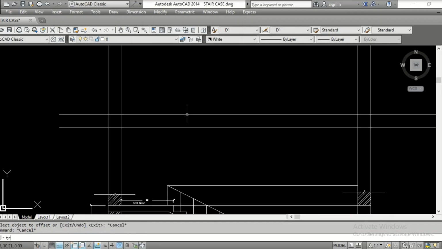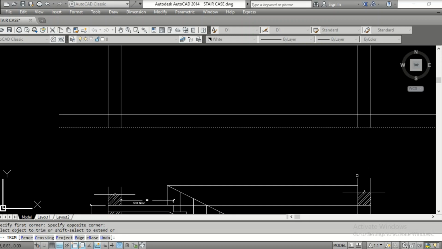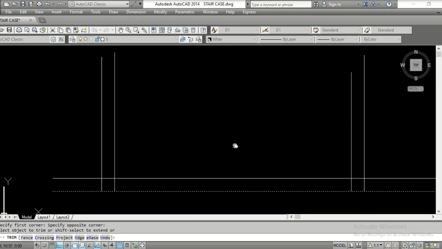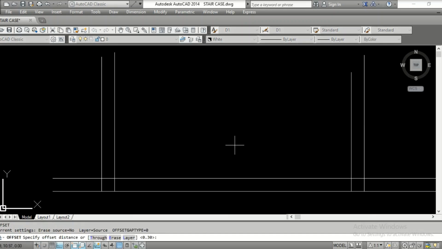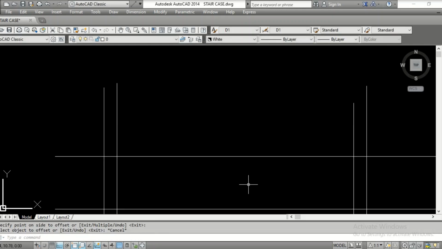Okay, trim this. You can trim this cross. Okay, finish. Okay, offset. The landing width is 1.2. So I'll first take 1.2. Just watch what I'm doing, and you can recreate it.